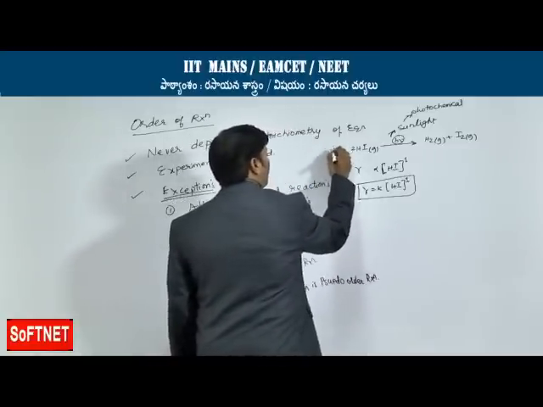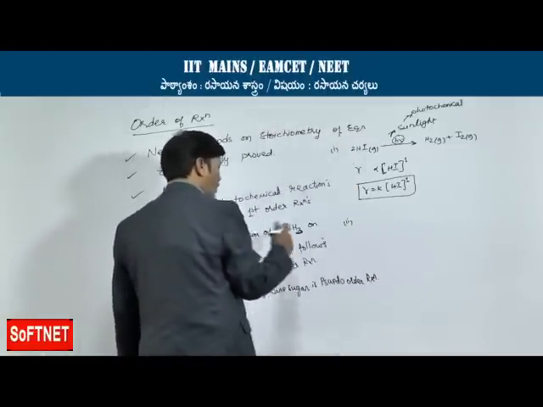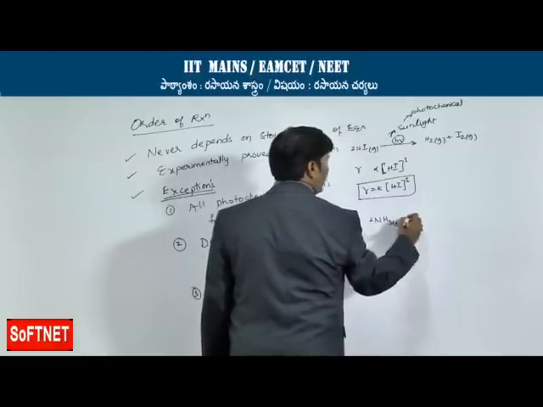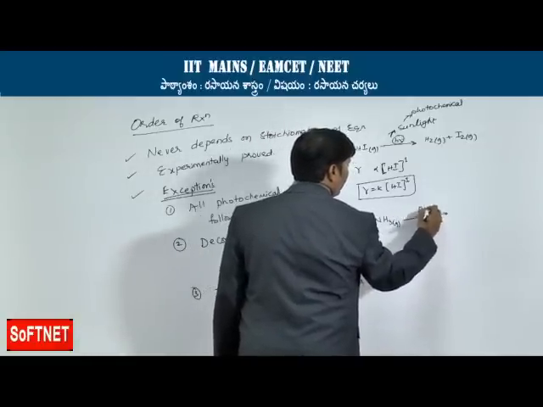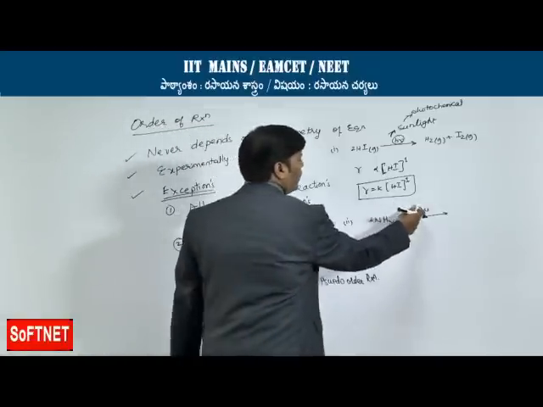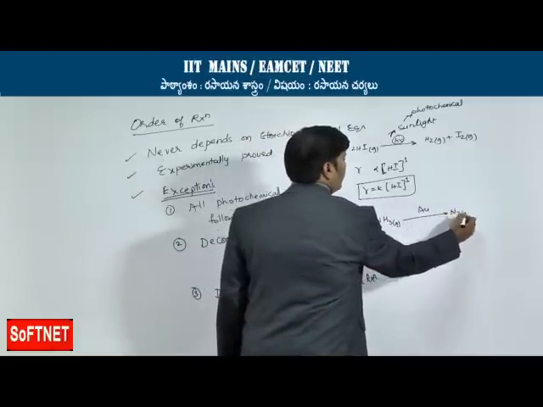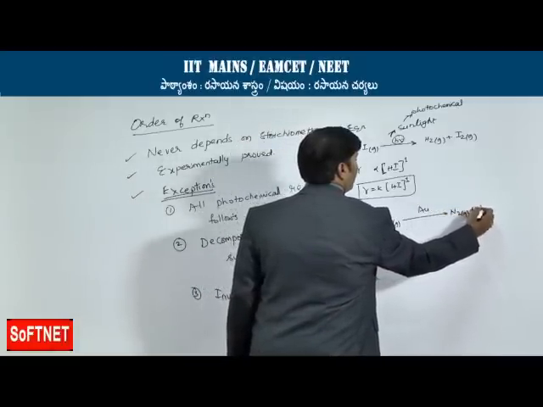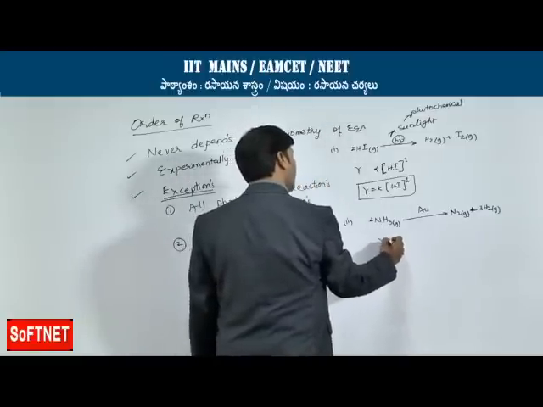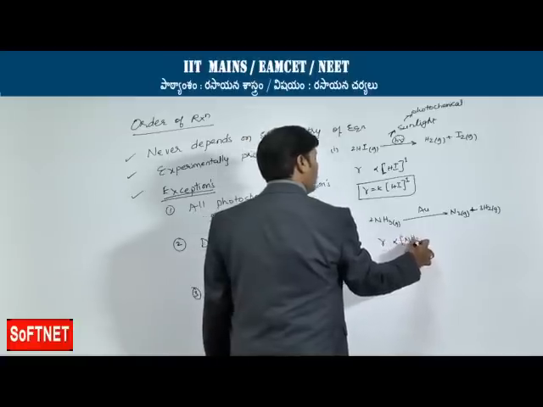Similarly, decomposition of ammonia on the surface of gold, with gold as a catalyst, gives N2 gas plus 3H2 gas. Here the rate is directly proportional to the concentration of ammonia.